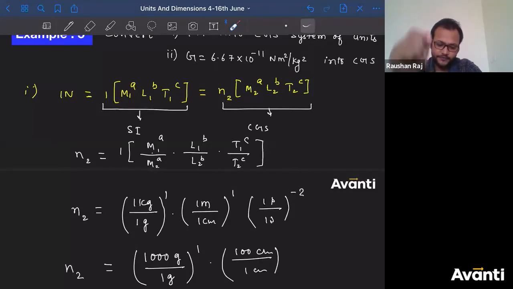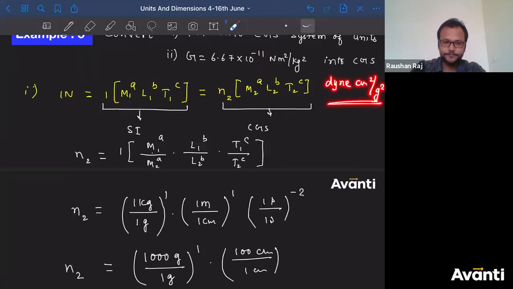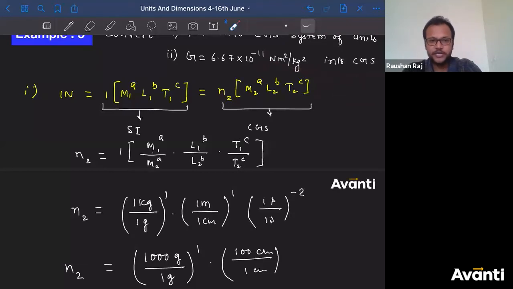The unit is not in terms of dyne, right? The unit of Newton will be converted into dyne in CGS. Meter will become centimeter square, and kg square will become gram square. So the unit should be dyne centimeter square per gram square. The value that Vishwa and Renuka have given is correct.